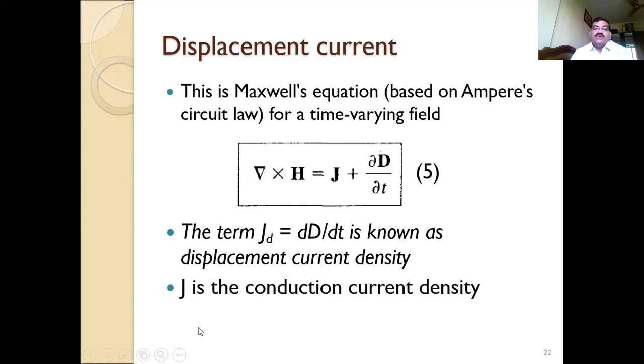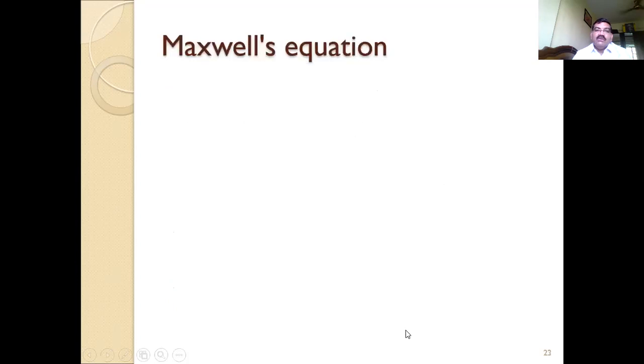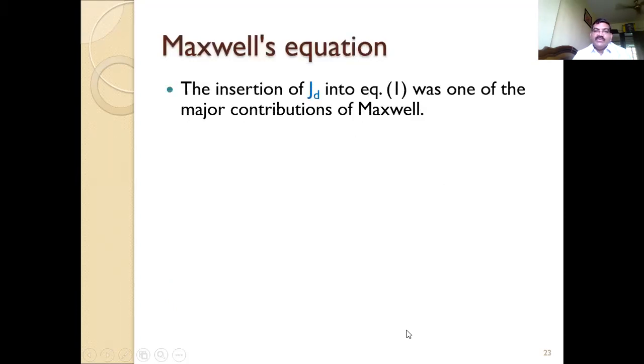Now this J is the conduction current density. Whatever J is, it is the conduction current density. Now you can have this equation also. So here, what is the takeaway? If you include this JD in equation 1, it will be the major contribution of Maxwell.